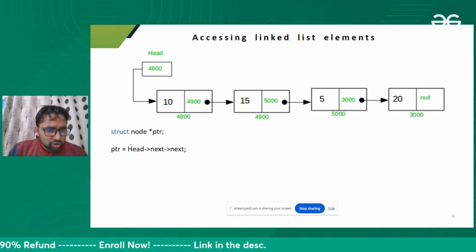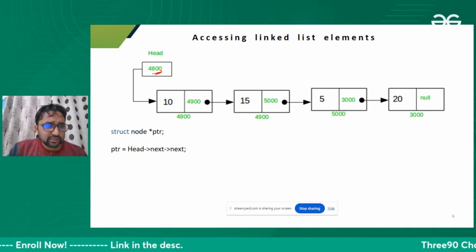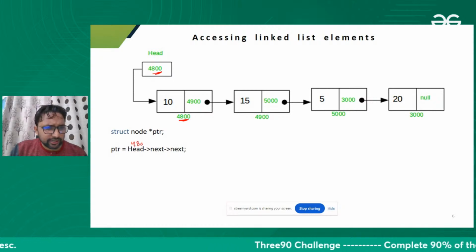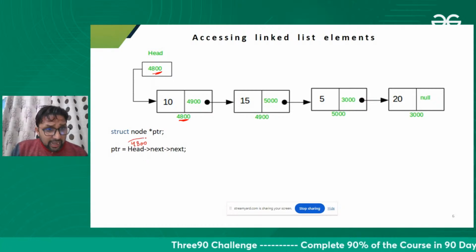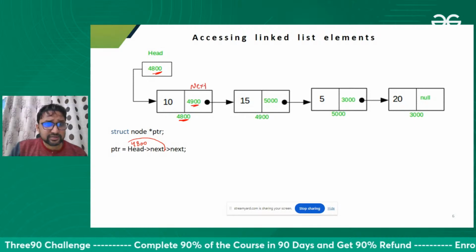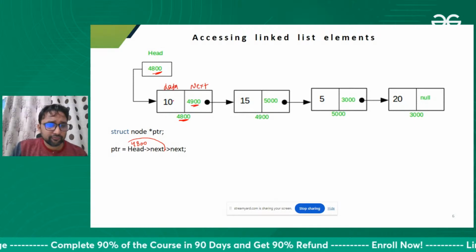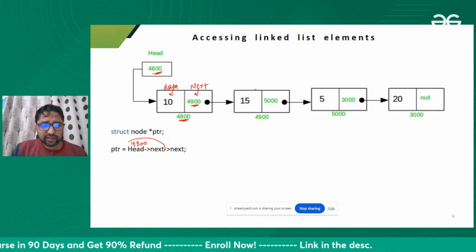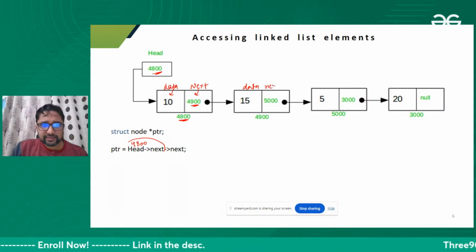Okay. So head is storing the address of the first node. Head of next. This is the next, and this is the data. We already discussed this is the data part and this is the next part of a node. In every node it happens like this only.